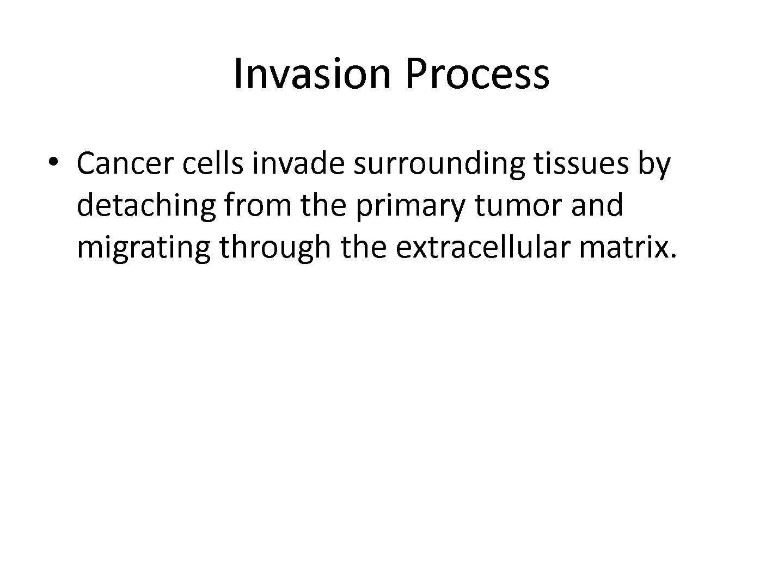For metastasis to occur, cancer cells must first invade surrounding tissues. This starts with the detachment of cells from the primary tumor. Once detached, they navigate through the extracellular matrix. This invasive behavior requires multiple adaptations, including altered adhesion and enzyme production. Invasion is the initial step that sets the metastatic cascade into motion.